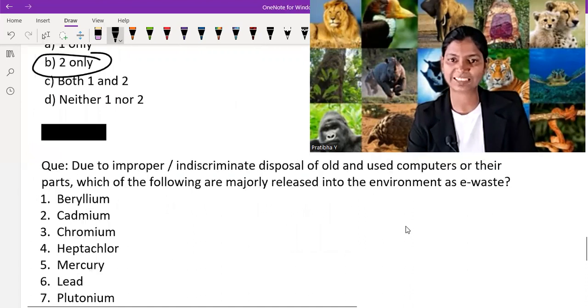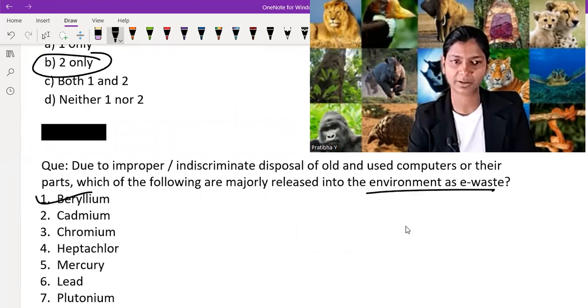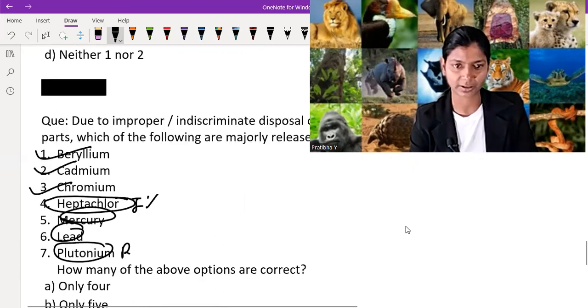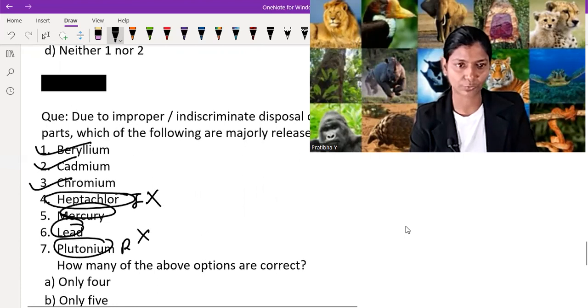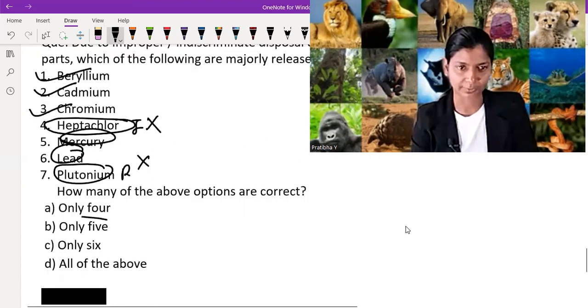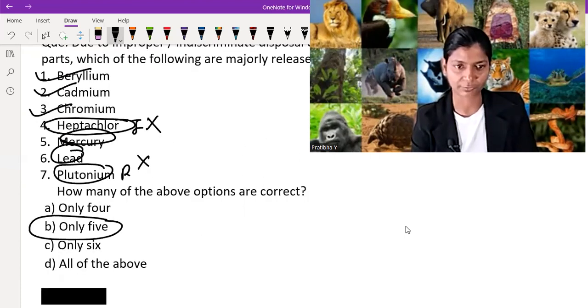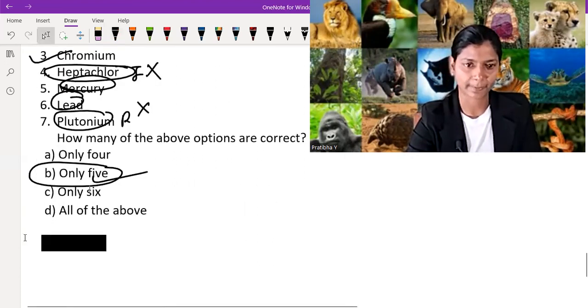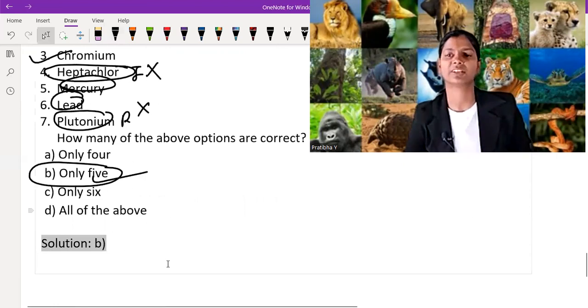Due to the improper indiscriminate disposal of old and used computers or their parts, which of the following are majorly released into the environment as e-waste? Beryllium, yes. Cadmium, yes. Chromium, yes. Capsular, it is an insecticide. Mercury, yes. Lead, yes. Plutonium, it is radioactive. So 4 and 7 are incorrect. All others are correct. So 5. How many of the options are correct? Only 5. That means option B is correct. Just check we're on the right path or not. Option B is correct. That means we're on the right path.